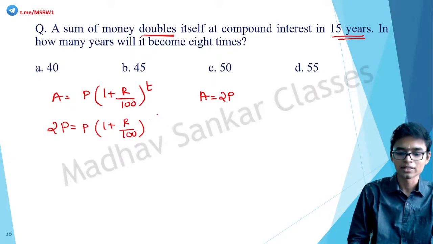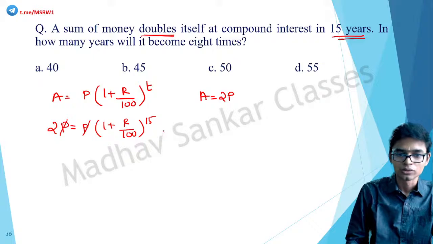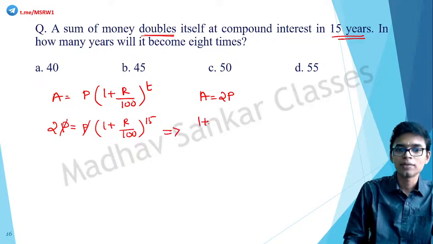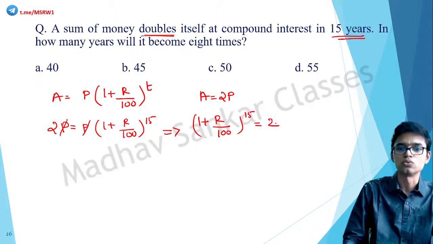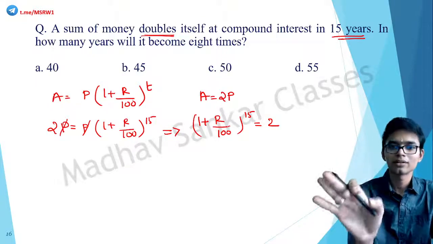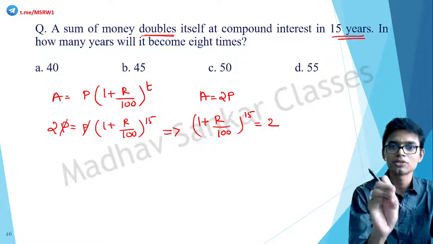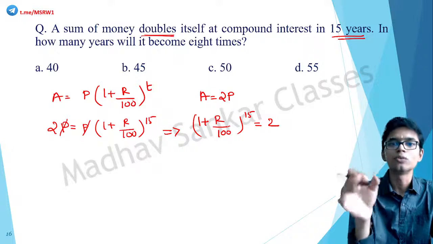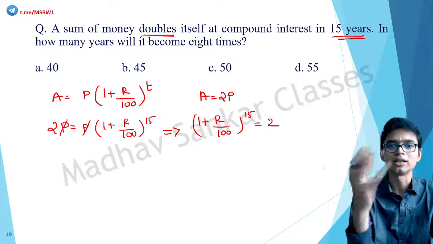In 15 years, correct? 15. P and P gone. So this implies 1 plus R by 100, the whole raised to 15 is equal to 2. Up till here, very clear, right? Nothing. We simply substituted the amount as 2P because the principal has doubled.